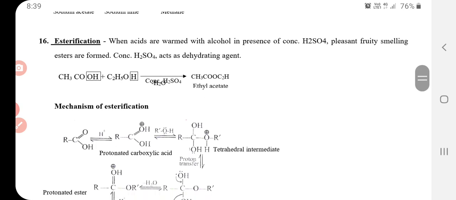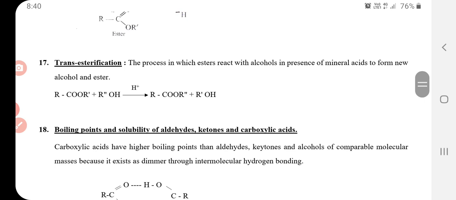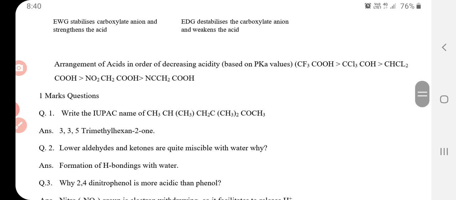These were the main topics of our chapter.